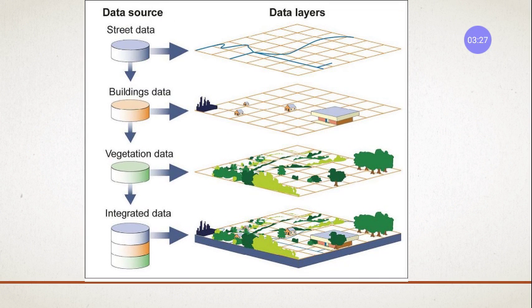So you have some data of some area or some region, about the roads of that area. You have done a survey and you have got the details of those roads, buildings. Vegetation means what? The green area around that area.